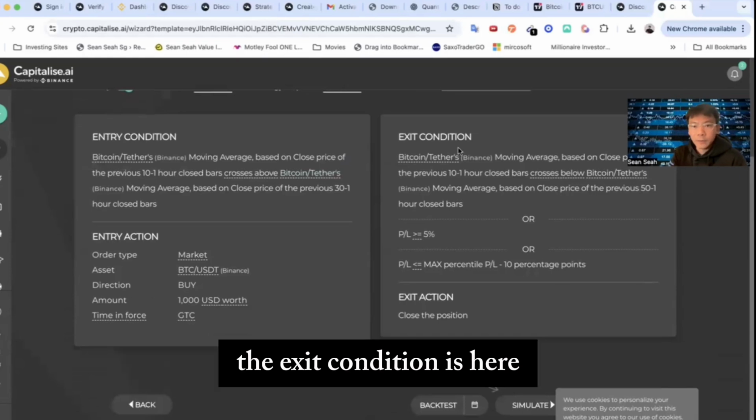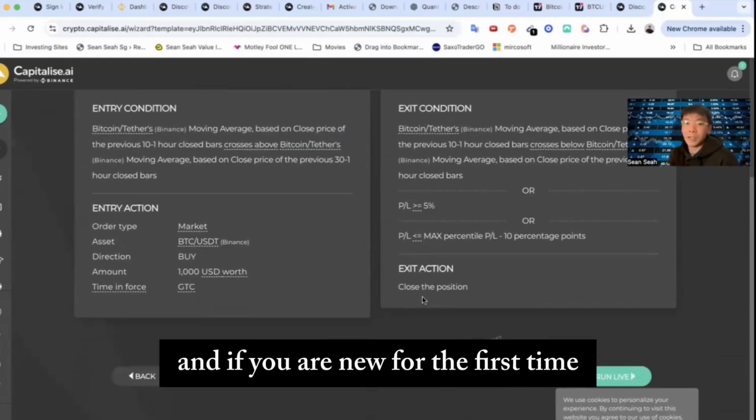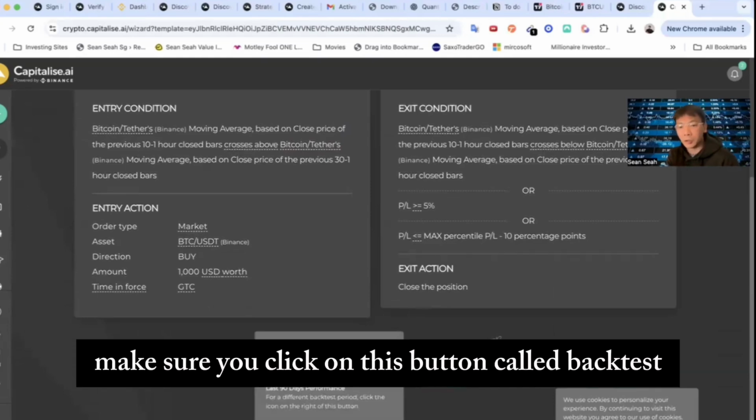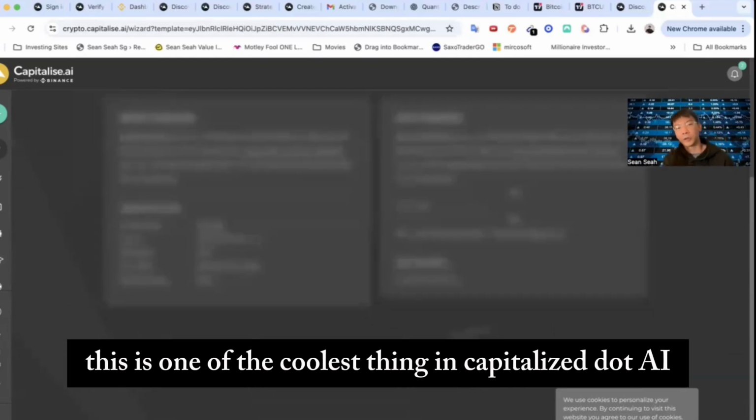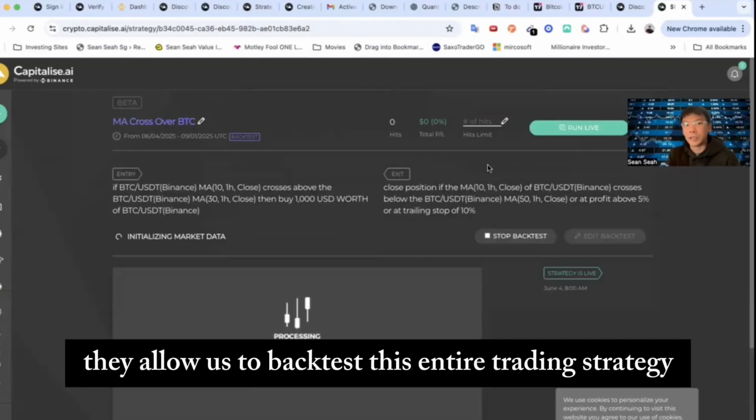The entry condition is here. The exit condition is here. Again, we can customize it. But before we do that, and if you are new, for the first time, make sure you click on this button called Backtest. This is one of the coolest things in Capitalize.ai. It allows us to backtest this entire trading strategy.